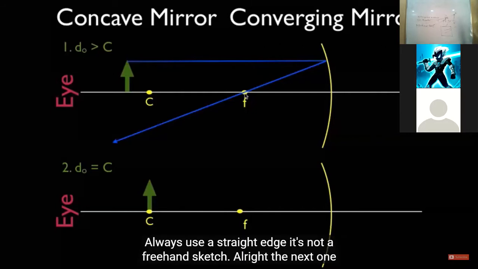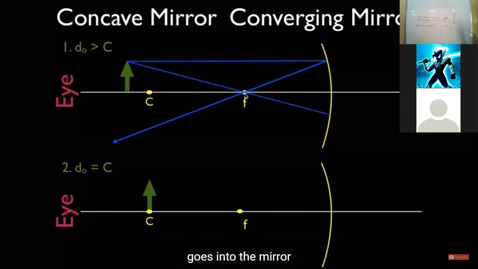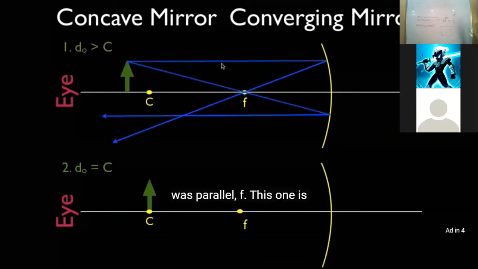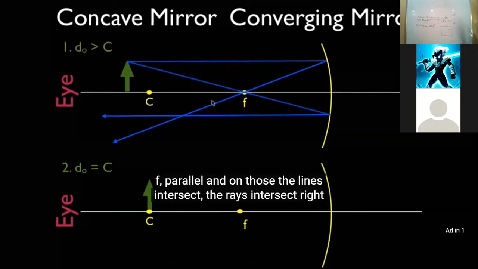All right, the next one goes into the mirror through F, and then it comes out parallel. So this one's the opposite. The first one we drew was parallel F. This one is F parallel.